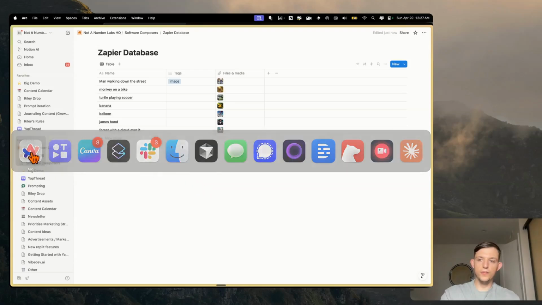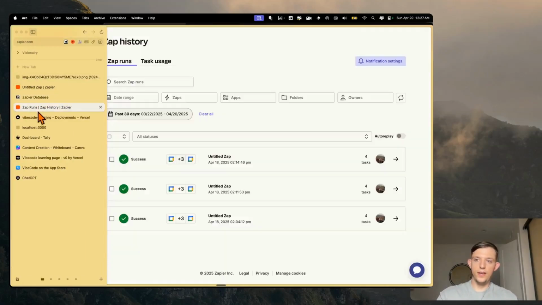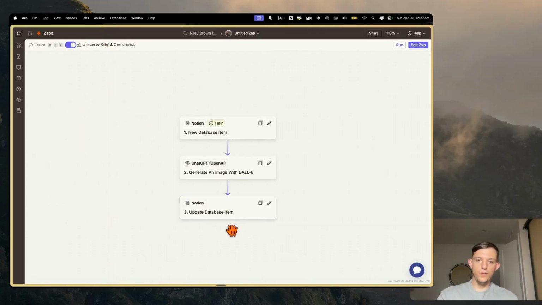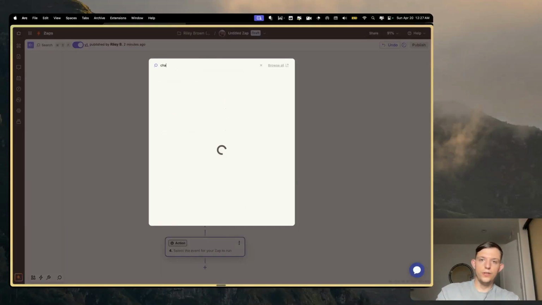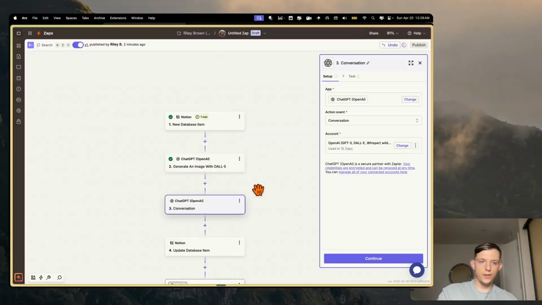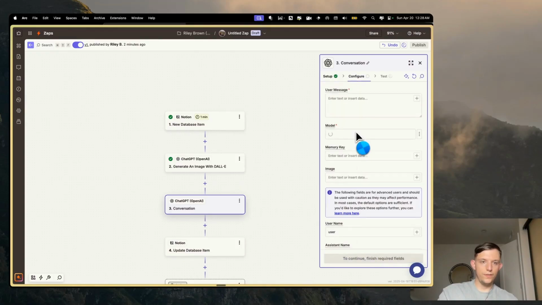Now let's add a few more steps. So if we go to Zapier real quick, we can add another step. So we can edit this Zap. Let's actually do ChatGPT conversation, continue, configure.